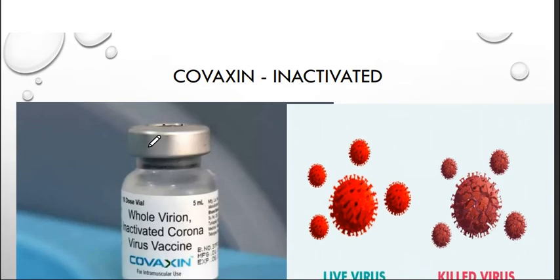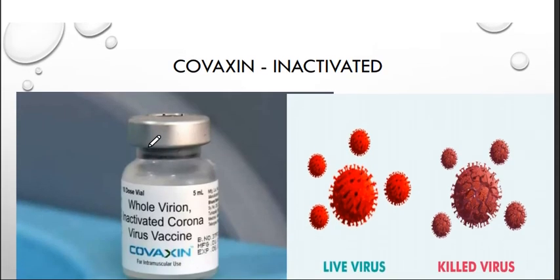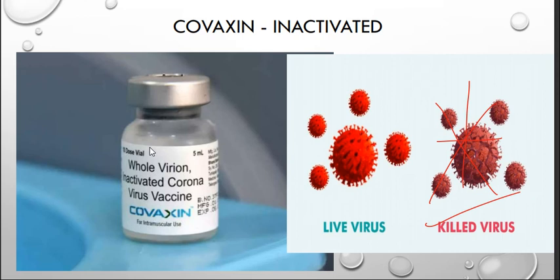Next, Covaxin. This is very simple. They are directly injecting the coronavirus, but it is killed, killed by using certain chemicals. They kill it and directly inject it into our body. See, if you observe that bottle, it says whole virion inactivated coronavirus vaccine. Simple, right? From the bottle you can understand that the virus is inactivated, that is, killed. So that enters the human body.